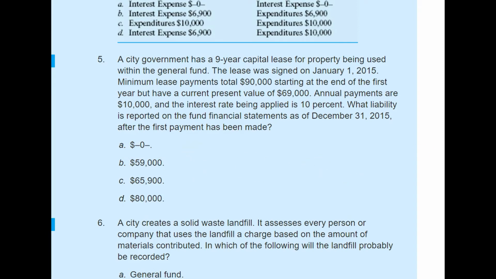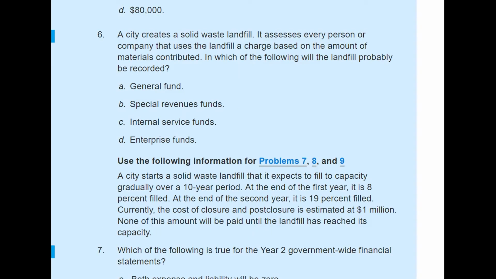Now let's see number 6. It says that a city creates a solid waste landfill. It assesses every person or company that uses the landfill a charge based on the amount of materials contributed. So they are actually charging the people who are using this landfill. In which of the following will the landfill probably be recorded?